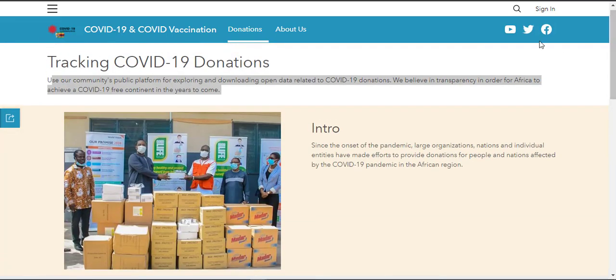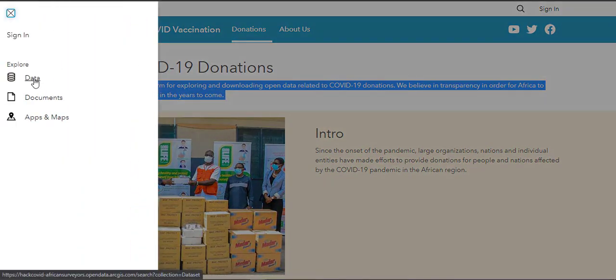And yeah, that's basically about this app. It's also an open data initiative. So if users navigate to this section, they can get the data sources and any documents which have been uploaded by health officials and even other applications developed by others. Other developers can also contribute by signing in, and then they submit their applications, which are going to be helping. Since this is an African-based platform, we can have developers from each and every country placing their apps within this platform, and we can see what the applications have been used for. So this is basically our solution to the Hack COVID hackathon.